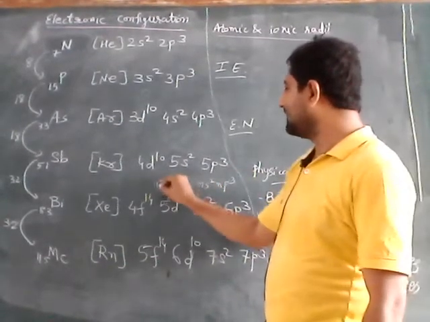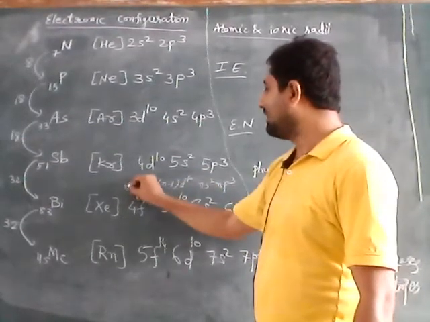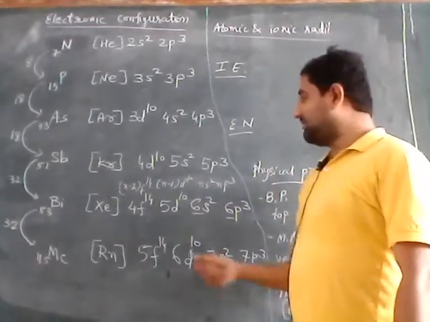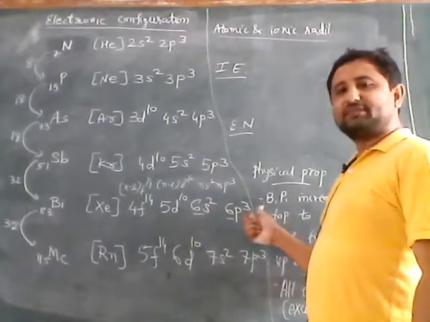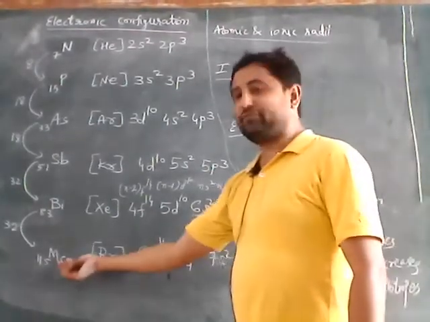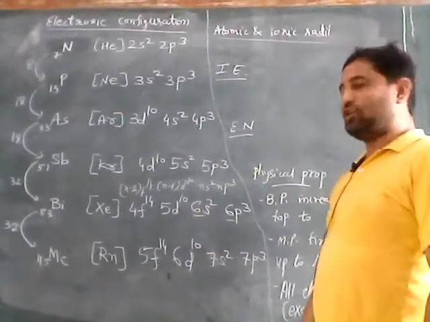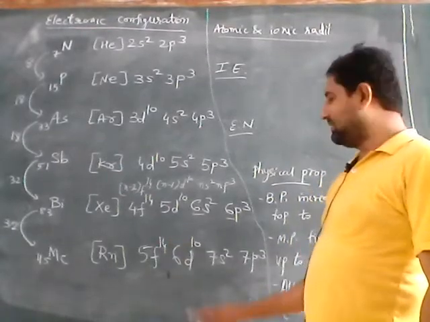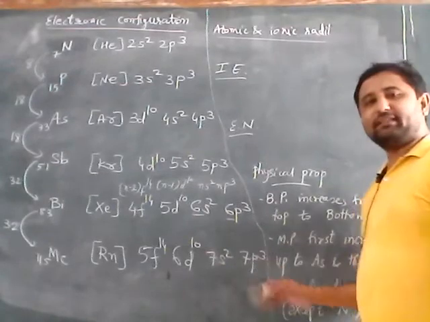If s and p have principal quantum number n, then d will be n minus 1 and f will be n minus 2. So here we have 4f14 5d10 6s2 6p3. In case of moscovium, it is radon, so up to radon, noble gas configuration. Thereafter we have 5f14 6d10 7s2 7p3.